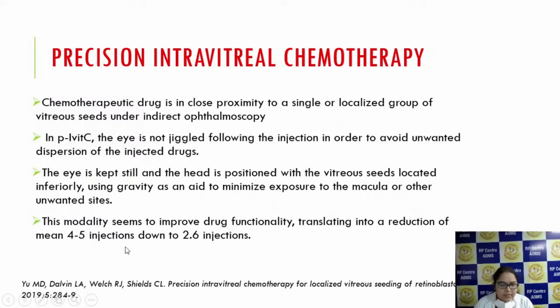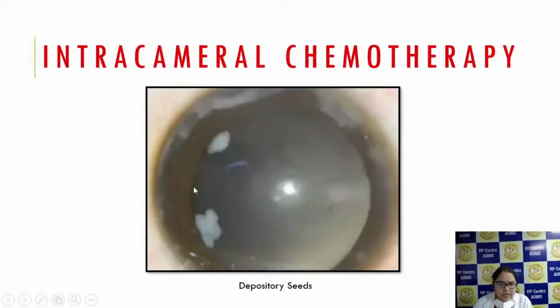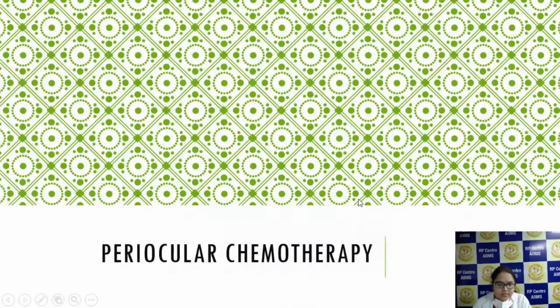This modality is thought to be very functional, and it has caused a reduction of mean injections from 4 to 5 down to 2.6 injections. Now, this was a case of diffuse anterior segment retinoblastoma. So what happens in a diffuse anterior segment retinoblastoma? Only the seeds will be there in the anterior segment, otherwise the posterior segment will be completely normal. So in these cases, you can just give intracameral chemotherapy and the lesion regresses.